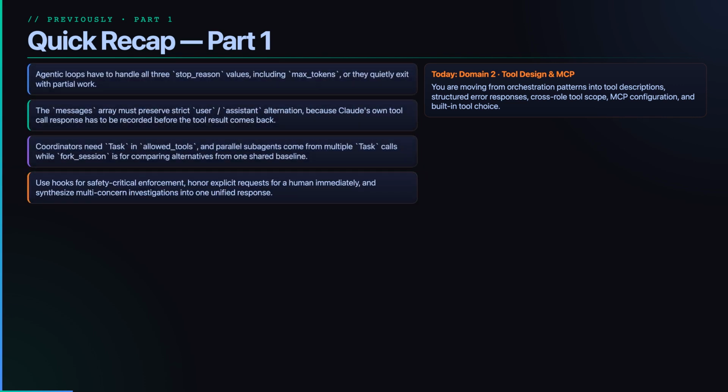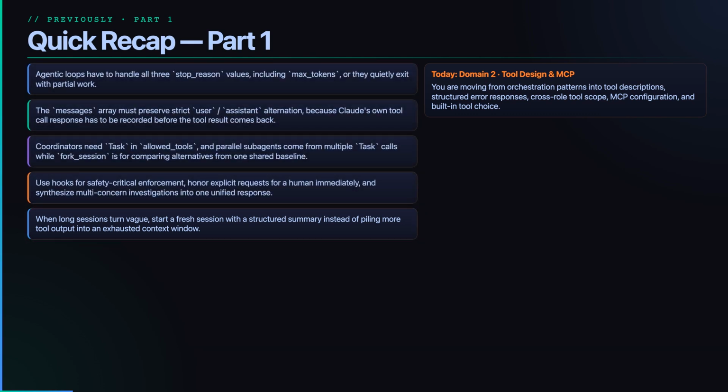Fourth, enforcement is selective. Use hooks for safety-critical gates, honor explicit requests for a human immediately, and synthesize multi-issue investigations into one clear response. Fifth, long sessions degrade before they fail. When specific line-level reasoning turns vague, a fresh session with a structured summary beats rereading more files into an exhausted context window.